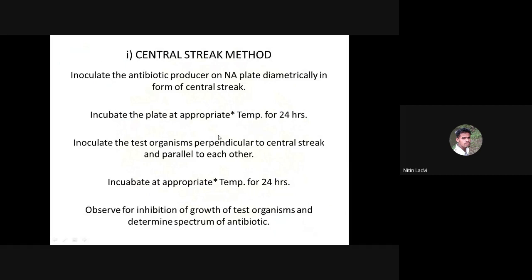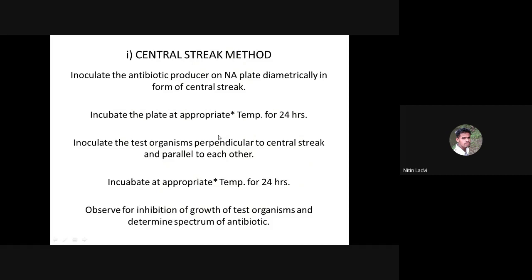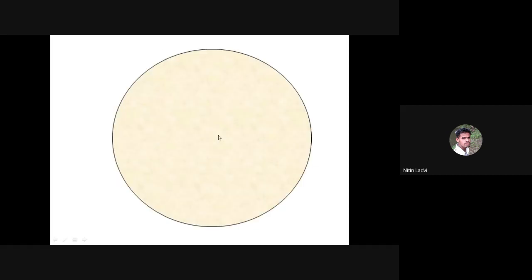Yes, so the second procedure by which we can perform the streak plate method is the central streak method. I'm skipping this procedure again because I have converted it into an animation. Can you see again the sterile nutrient agar plate here for the next method? Yes or no?